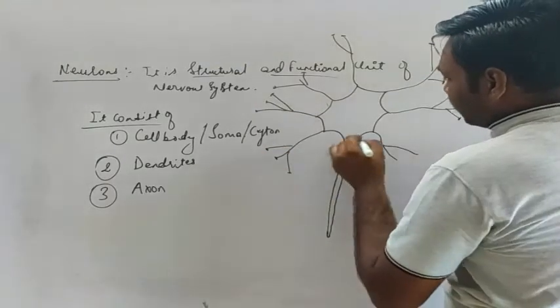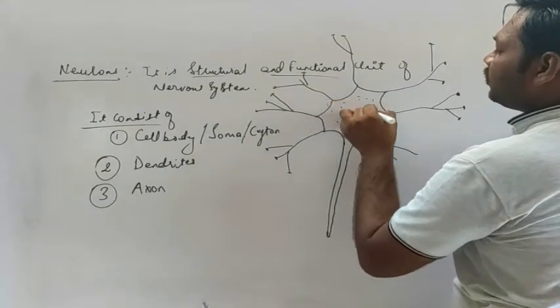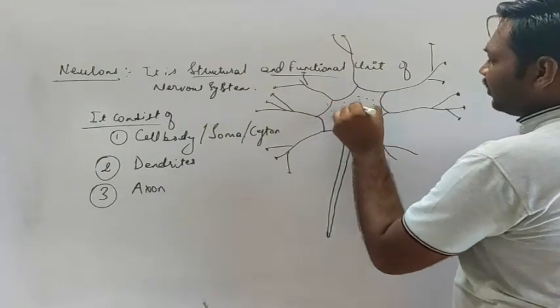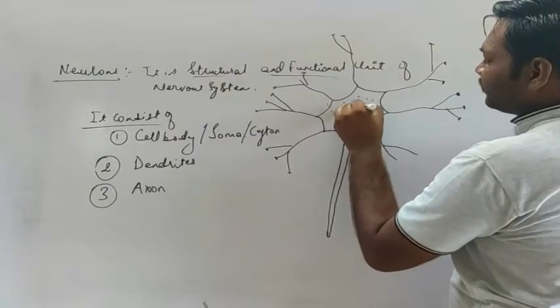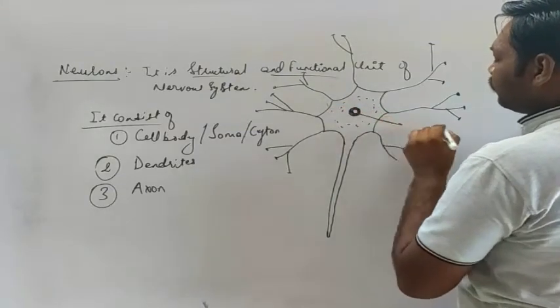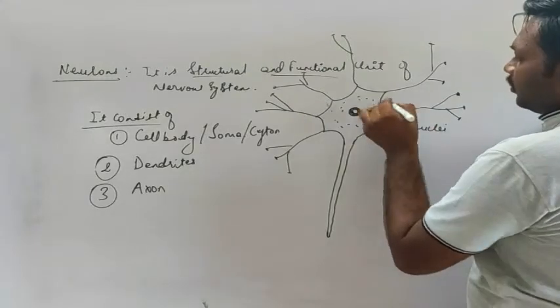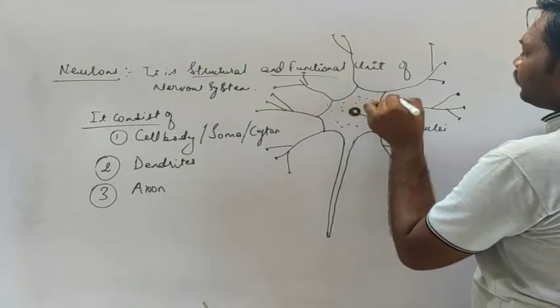Okay, so these knob-like structures are seen. And see, this part is the cell cytoplasm basically. This cell has a cytoplasm. In the center of this cytoplasm there will be a dense body called the nucleus. This will be the cytoplasm.